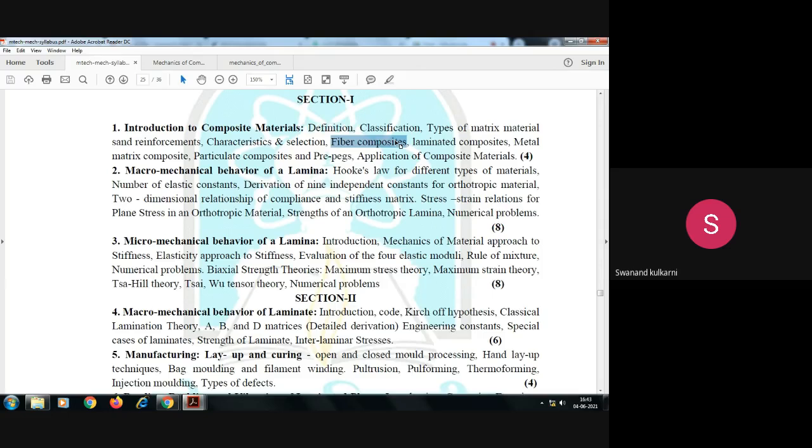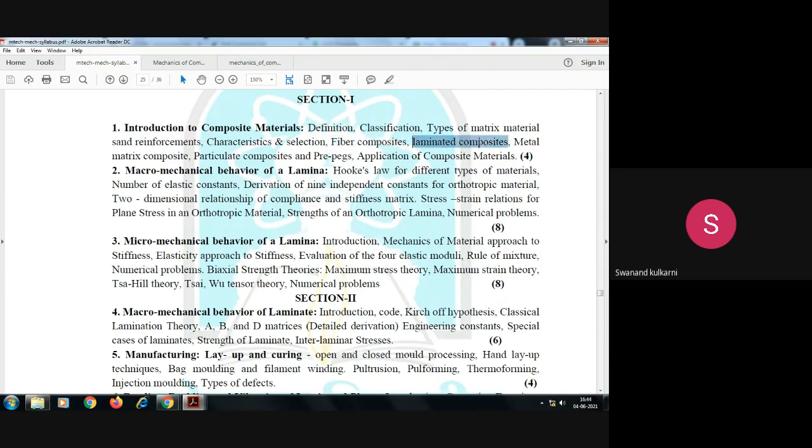We have taken the example of graphite fiber, and we have seen how the strength of graphite fiber is larger as compared to steel or aluminum. If we take the example of aluminum and steel, the ultimate tensile strength of unidirectional graphite fiber or unidirectional glass fiber is very, very large, about 2.5 times that of steel. We generally consider steel a tough material, but the relation is like this. So fiber composites, that part is also seen.